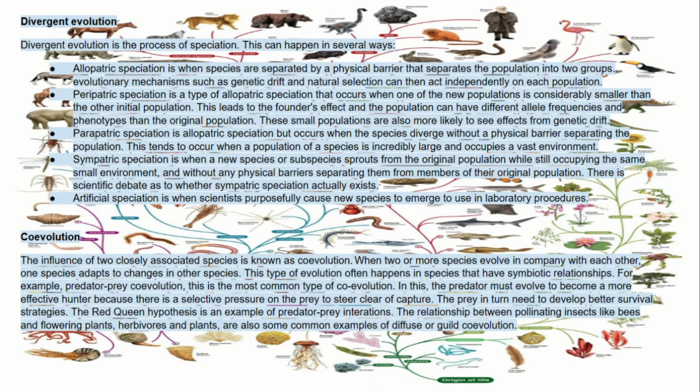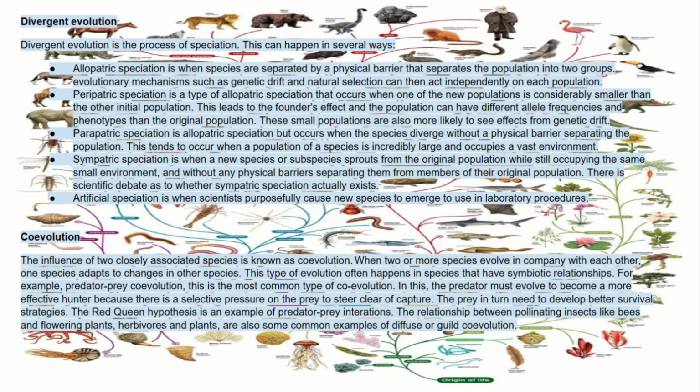Divergent evolution is the process of speciation. This can occur in several ways. Allopatric speciation is when species are separated by a physical barrier that separates the population into two groups. Evolutionary mechanisms such as genetic drift and natural selection can then act independently on each population. Peripatric speciation is a type of allopatric speciation that occurs when one of the new populations is considerably smaller than the other initial population. This leads to the founder effect, and the population can have different allele frequencies and phenotypes than the original population. These small populations are also more likely to see effects from genetic drift.